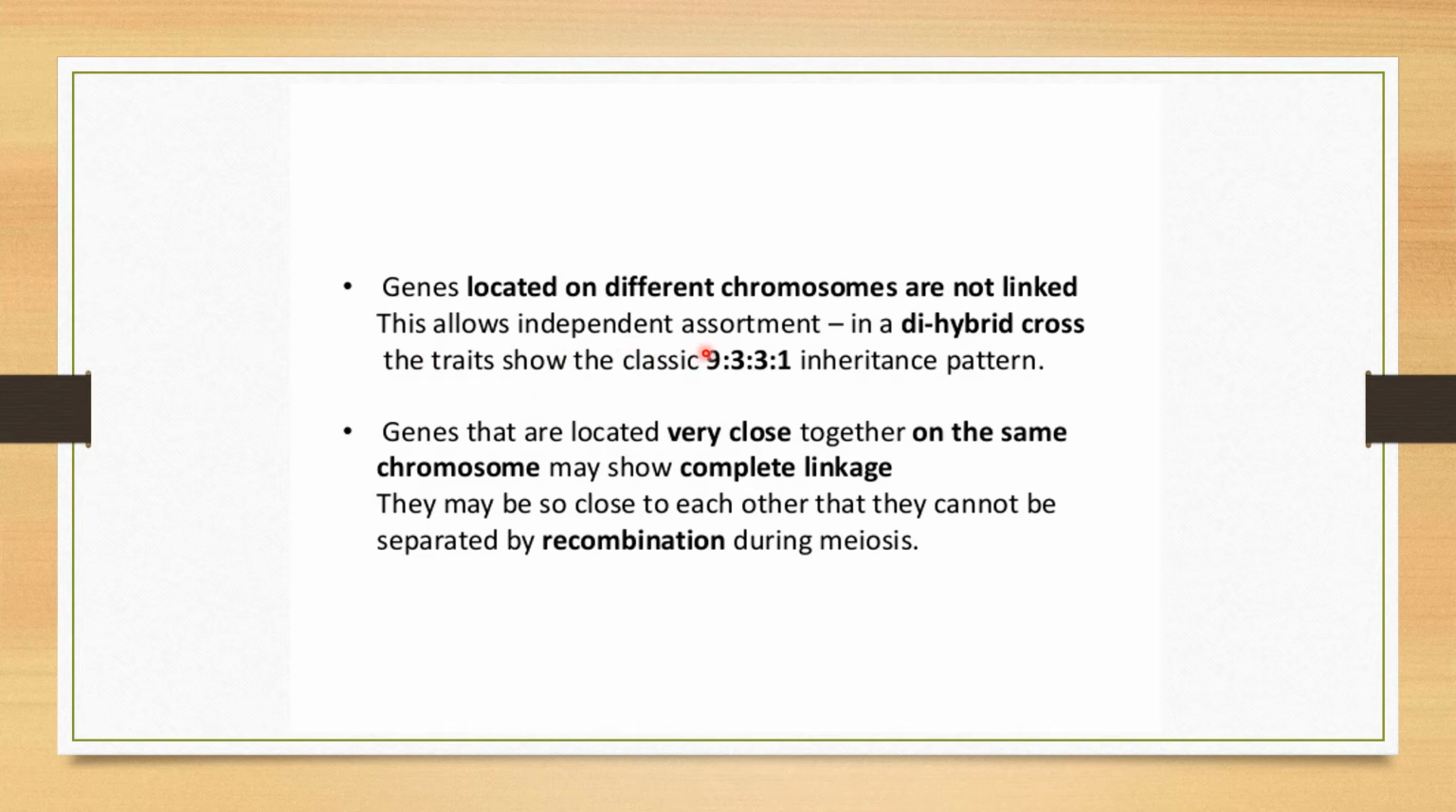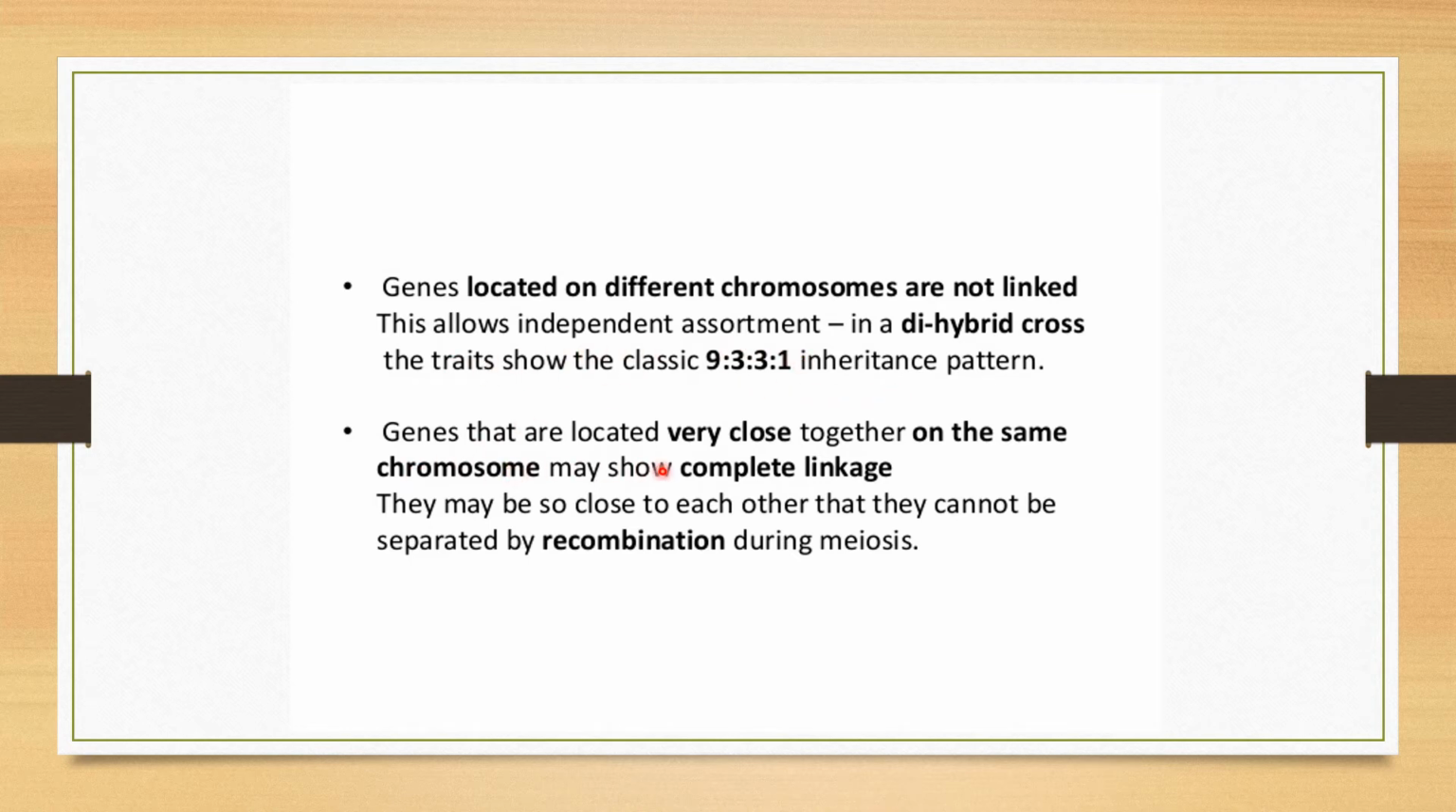So this allows independent assortment. These genes which are present on different chromosomes are not linked with each other, so they will follow independent assortment, which is the third law of Mendel. Even in a dihybrid cross, they will show the classical 9:3:3:1 inheritance pattern, because the genes are located away from each other, so they will follow the assortment law.